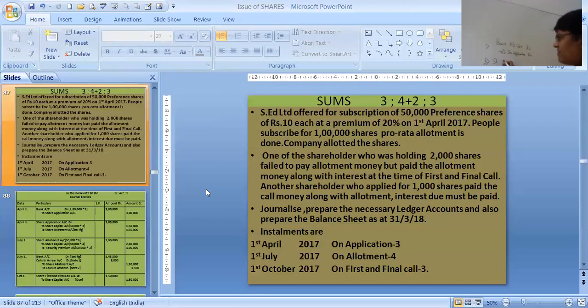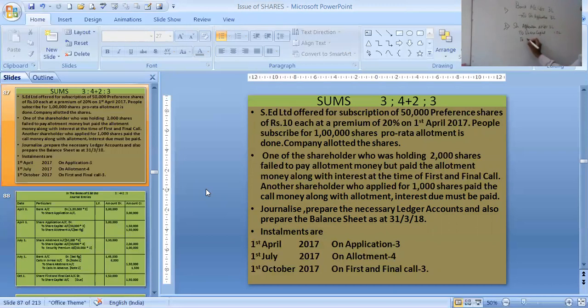So share application account debit to share capital. How much amount? Share application 3 lakhs. Share capital we are transferring 1.5 lakhs.